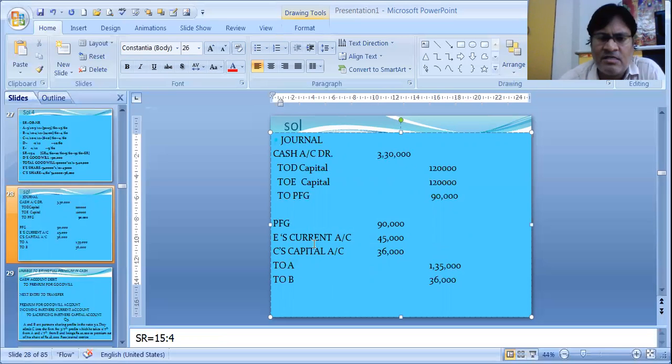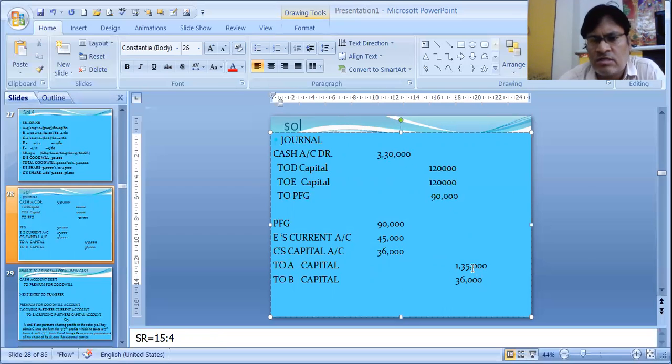To A's capital, to B's capital in their sacrificing ratio. The sacrificing ratio was 15:4. So that whole amount is divided in the ratio 15:4. The whole amount was how much?